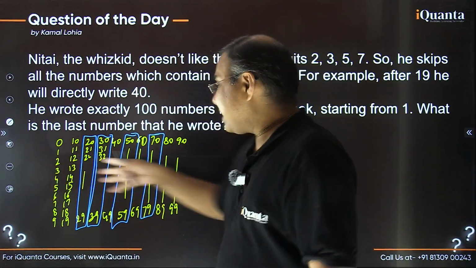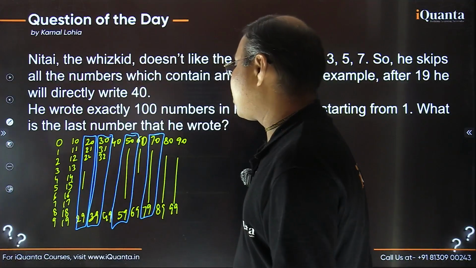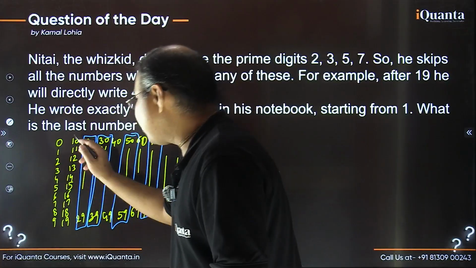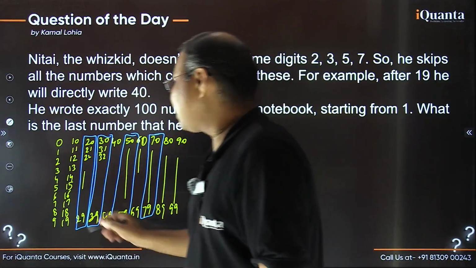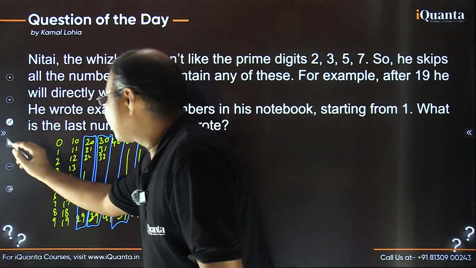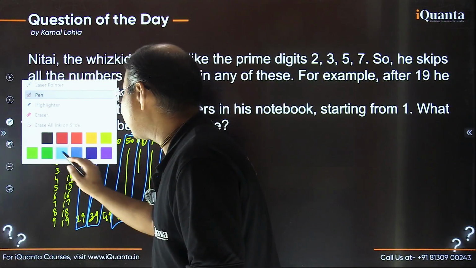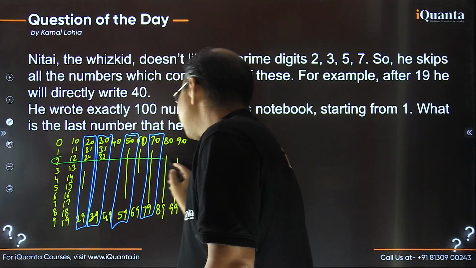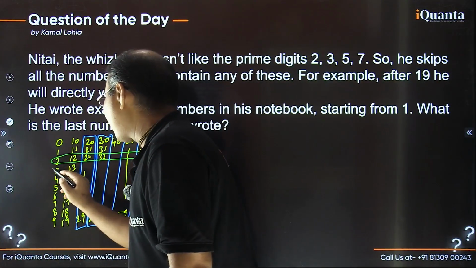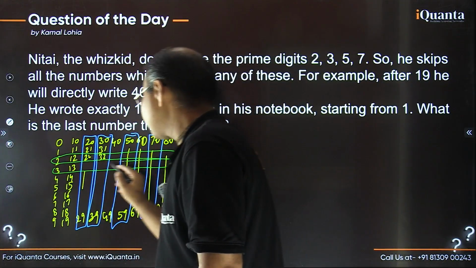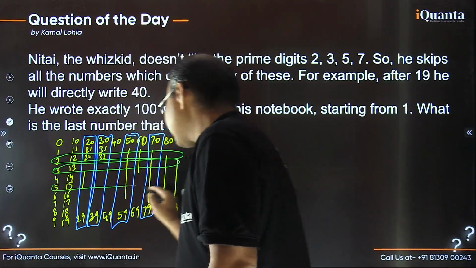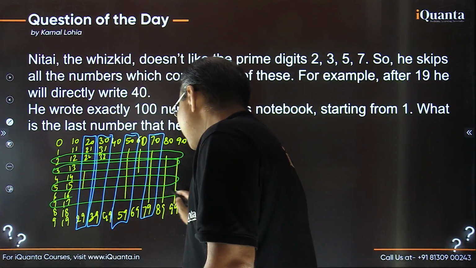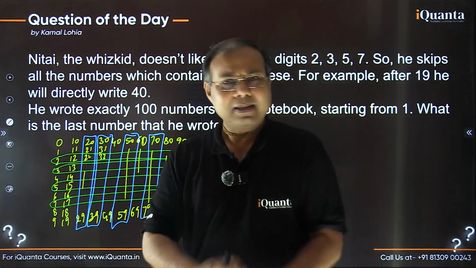Okay, if I see like this here, in each of these 10 number series, I need to leave all those numbers which had 2 at the ones place. Let me put a green color here. So all these numbers are also to be skipped, which had 2 at the ones place, right? 3 at the ones place, 5 at the ones place, and 7 at the ones place. Yes or no? I hope it is very clear. As simple as that. Fine.